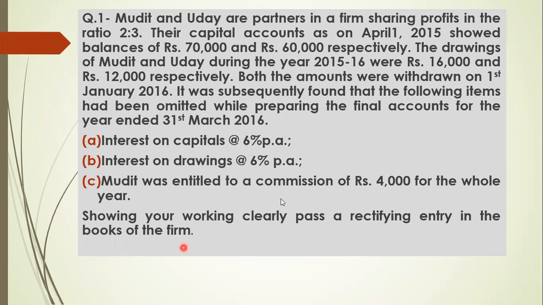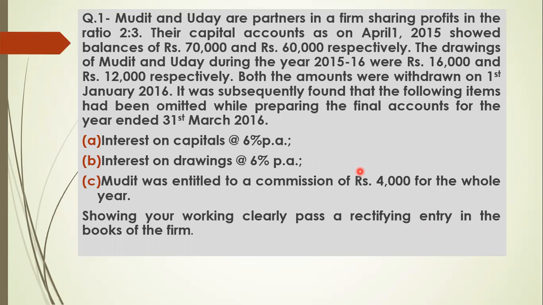So here it is saying that their capital was 70,000 and 60,000 and their drawing was 16,000 and 12,000. Both the amounts were drawn on 1st January, and it was subsequently found that the following items have been omitted before division of profit, but the net profit of the firm is not given. Yesterday I taught that the net profit has been distributed in the correct ratio, so there is no need to touch the profit.